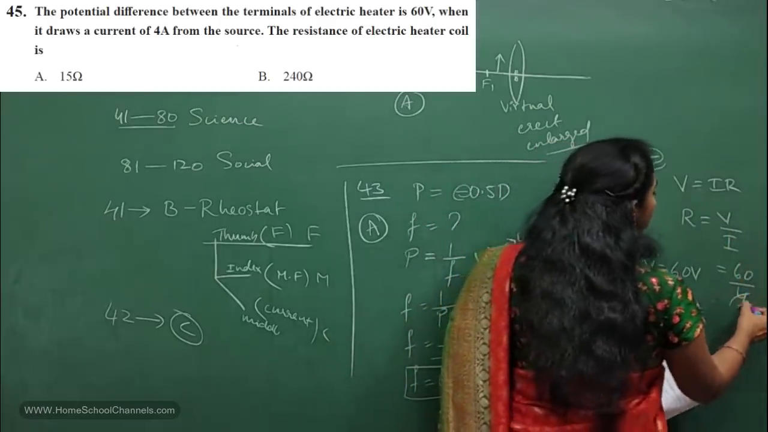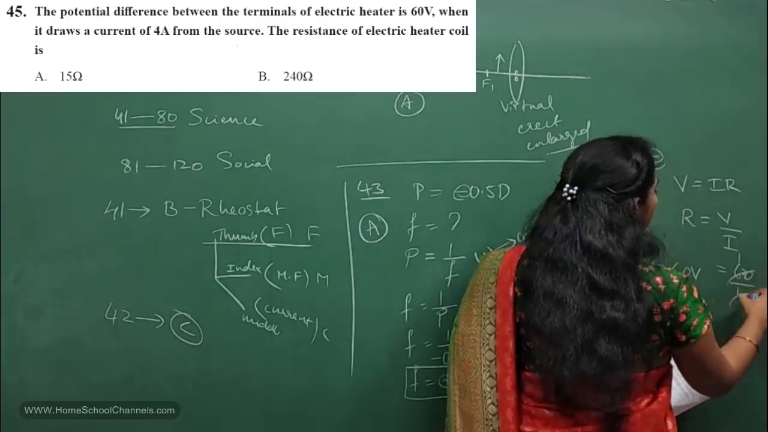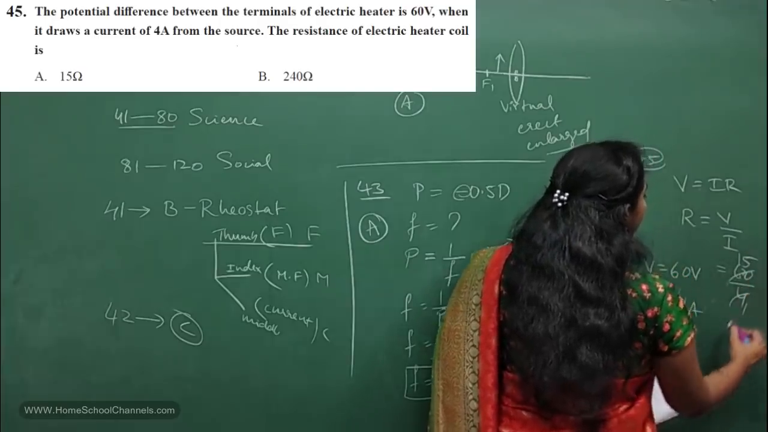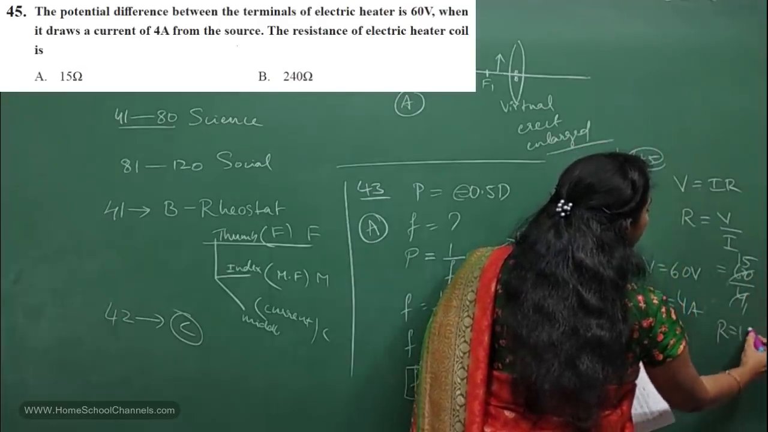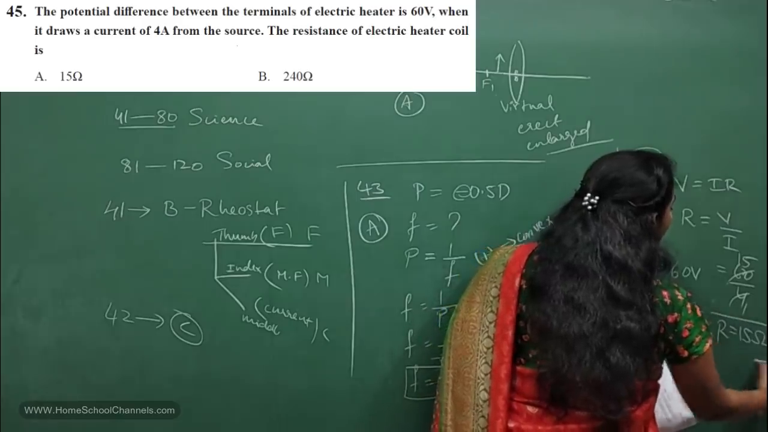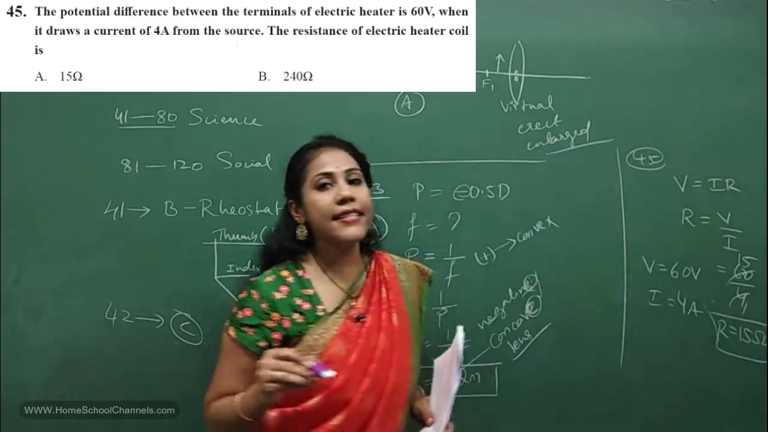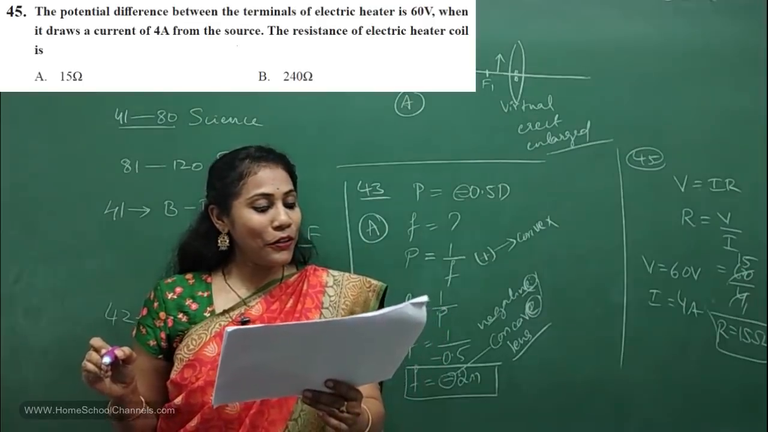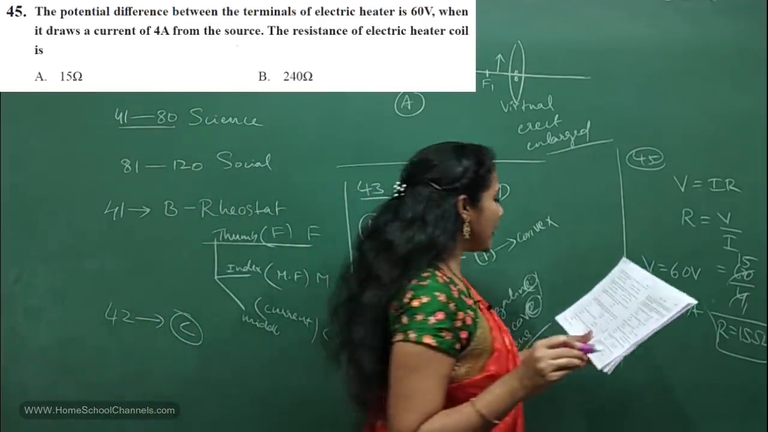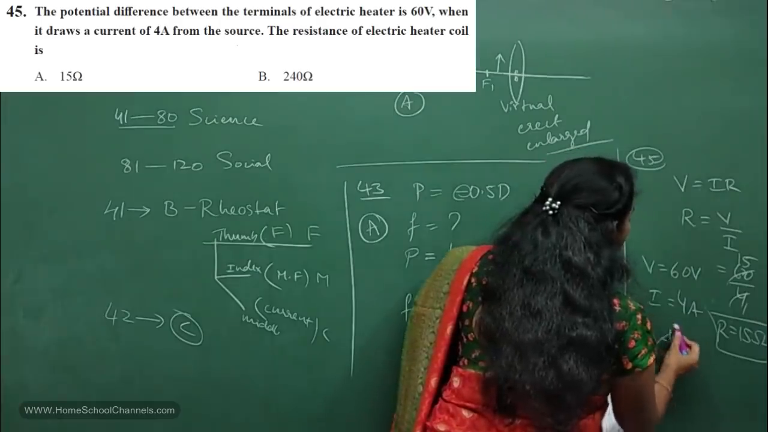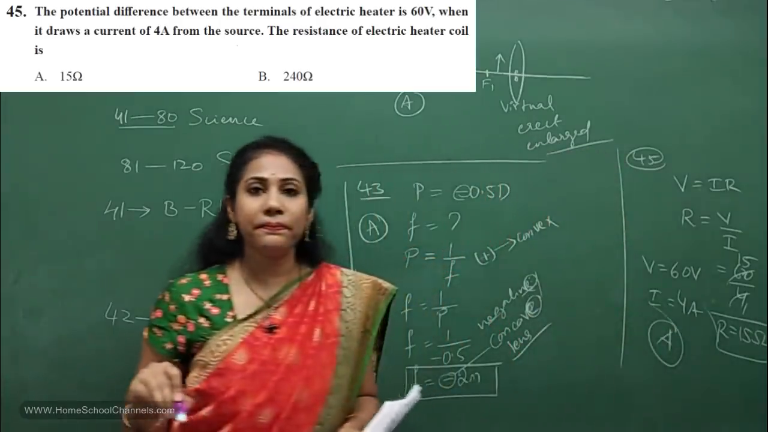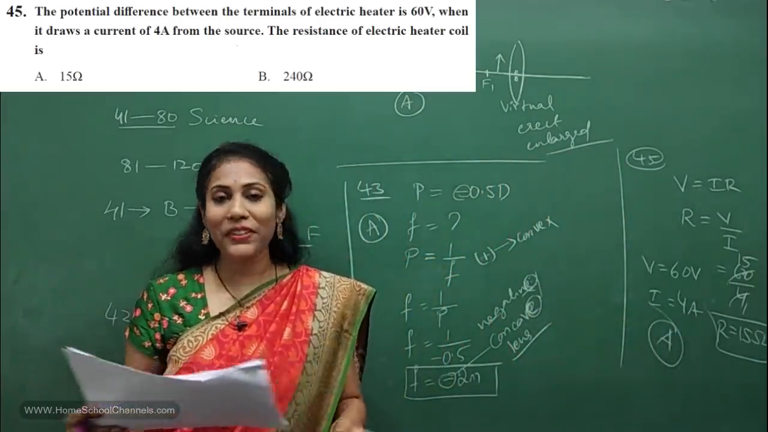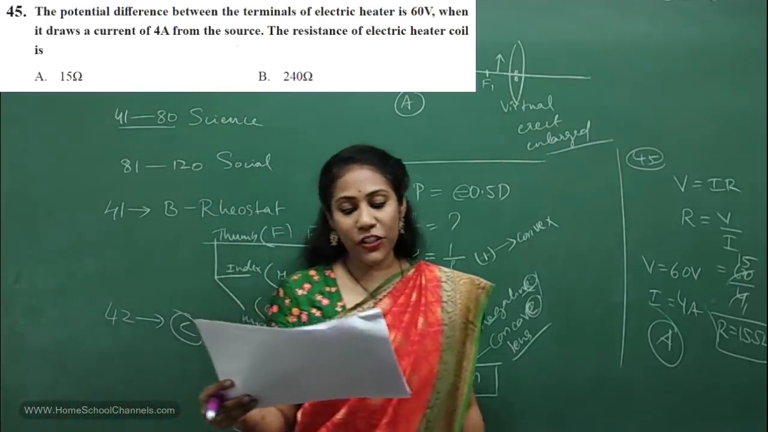So how much do you get? 4 ones are 4, 4 fives are 20, right? So you will get R is equal to 15 ohms as the answer. So your resistance is 15 ohms, right? That's it. So which is the option? So for 45th question, option A is the correct answer, right? Okay. Let me go for 46th question.